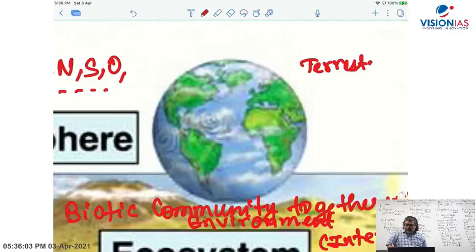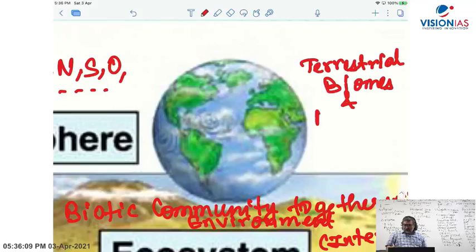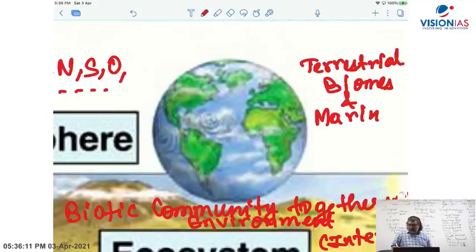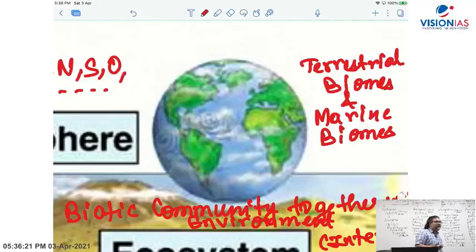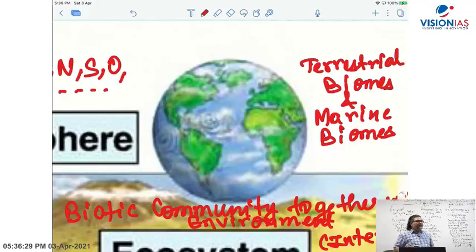The biosphere is made up of terrestrial biomes and also oceans, which are formed of marine biomes. Terrestrial biomes, land based, consist of forest biome, desert biome, grassland biomes, freshwater biome, and then marine biome all together. That makes the earth a biosphere.